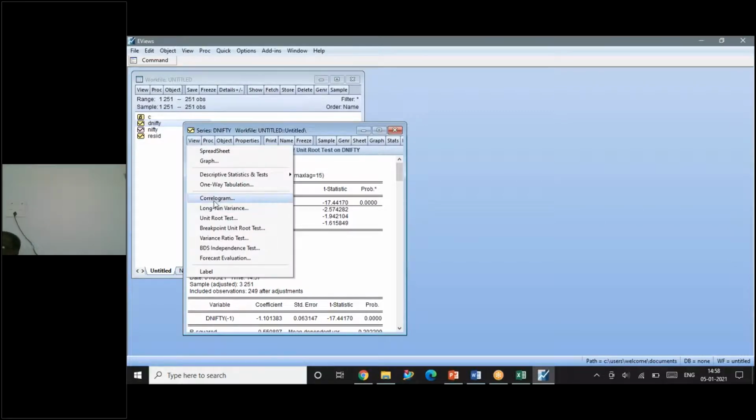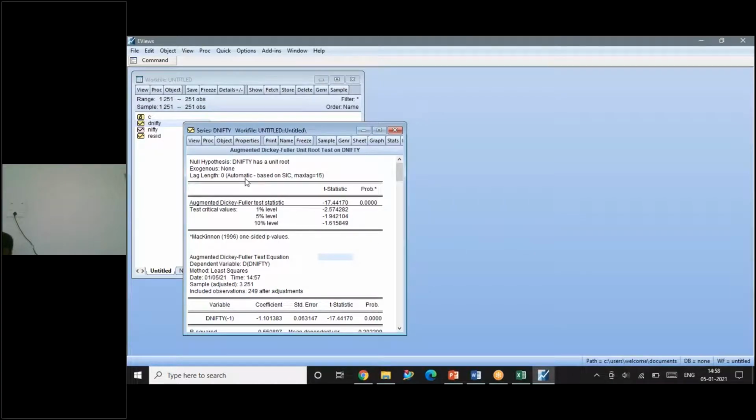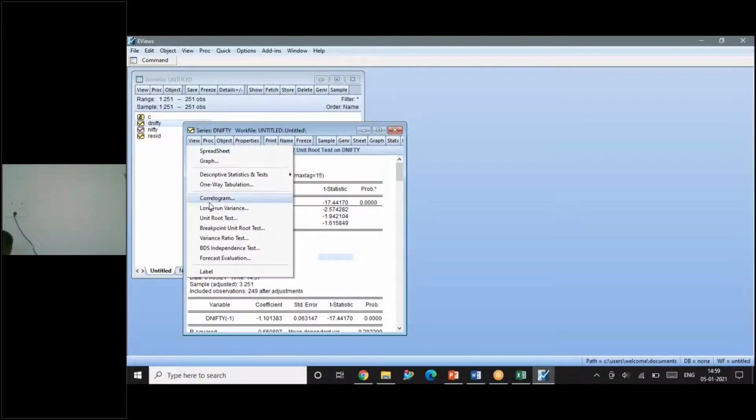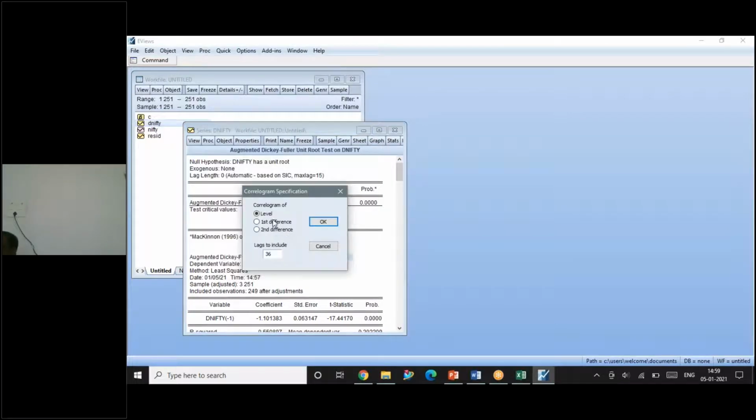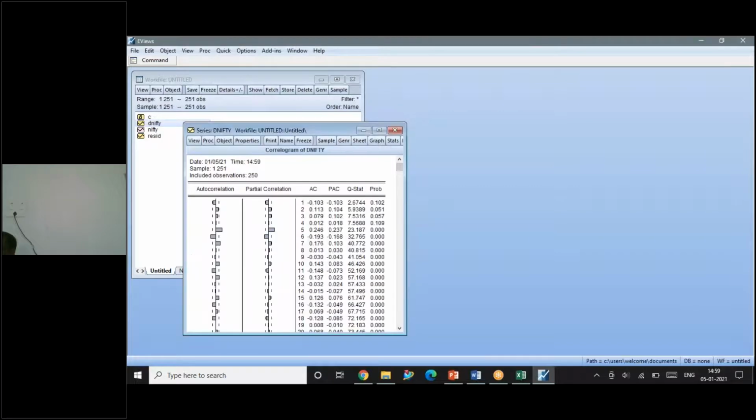So go to view correlogram. Again, I'm repeating, I'm using it for the difference data. dNifty is the difference of Nifty. This is the series that I have created. For this series, I'm going to do the correlogram test. View correlogram at level only. Don't change anything here. Give OK.